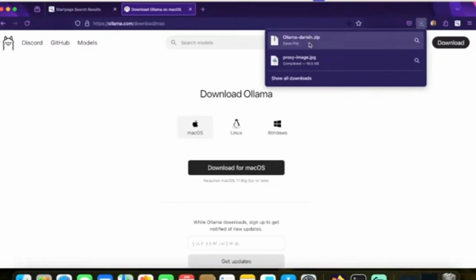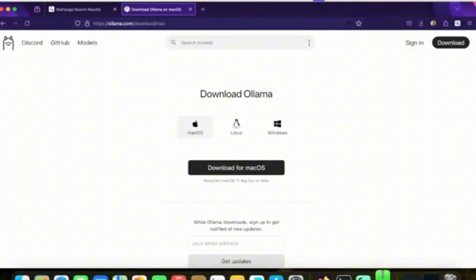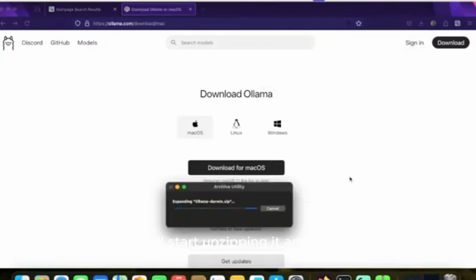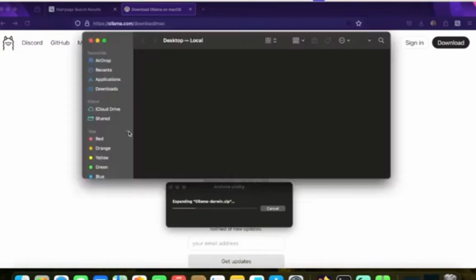Once downloaded, just click here and it will start unzipping and expanding it. So you can go to your download directory and you can see that Ollama is getting unzipped. This is the icon for Ollama.